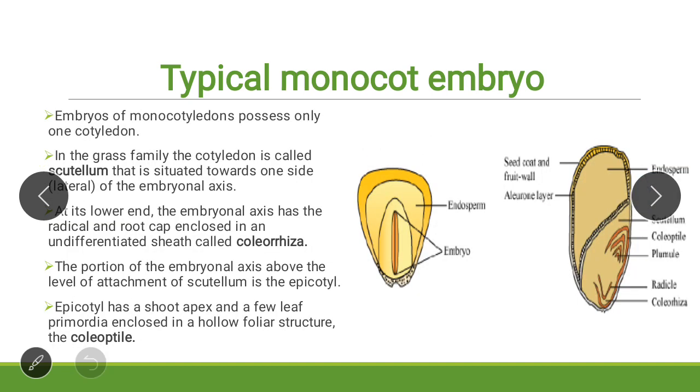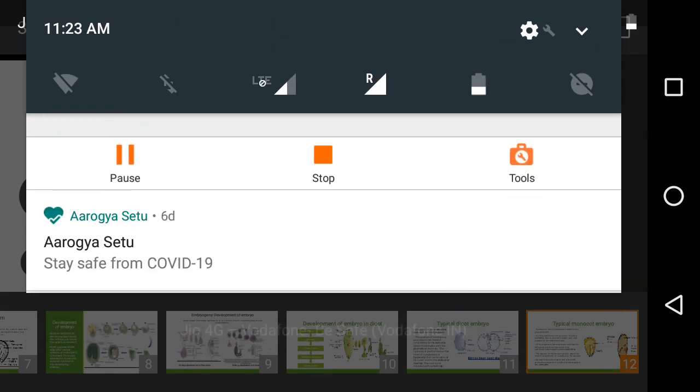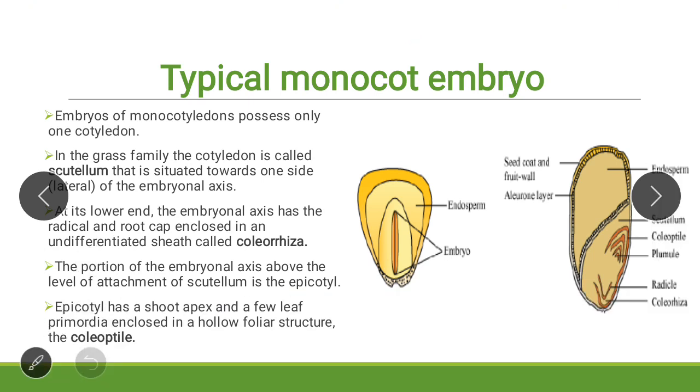Now, structure of a typical monocot embryo. A typical monocot embryo possesses only one cotyledon. Mono means one, cot means cotyledon. So a typical monocot embryo possesses only one cotyledon, and the name of this one cotyledon is scutellum. See here, this is the scutellum, and this scutellum is situated towards one side of the embryonal axis.